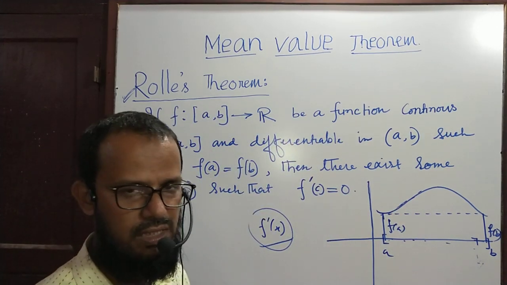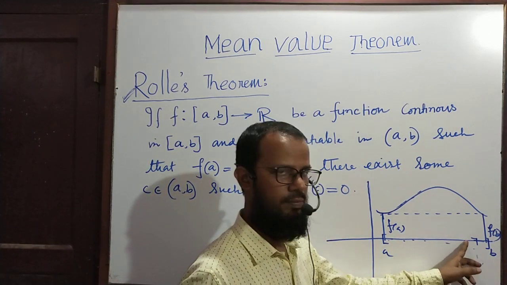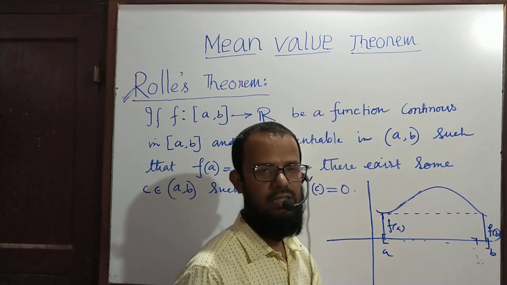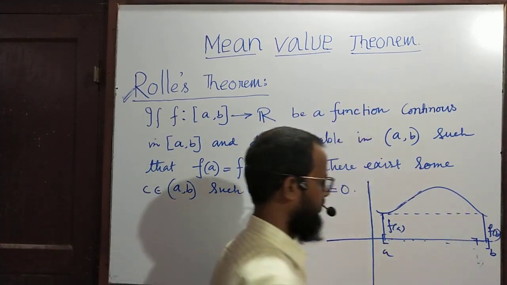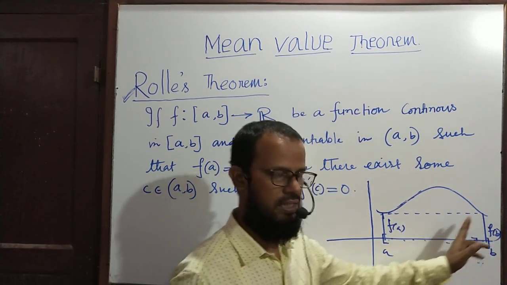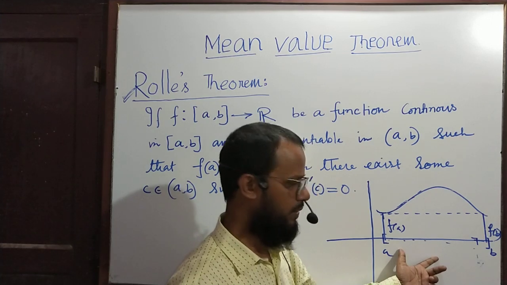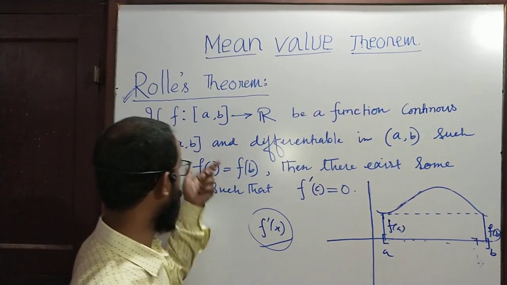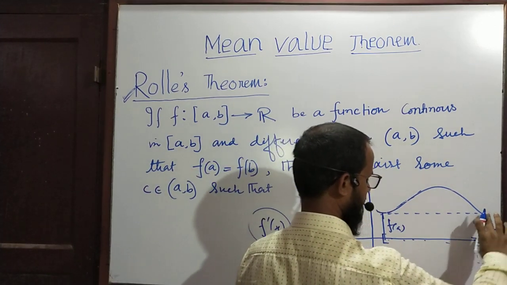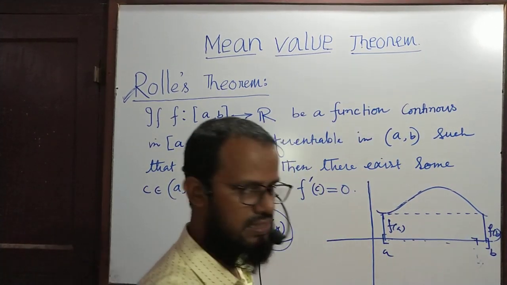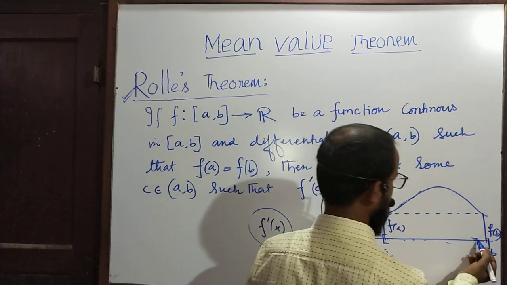f dash x means the slope of the tangent. That means at every point in the domain you are getting a unique tangent. And if this is satisfied, the function is continuous in the closed interval AB and differentiable in the open interval AB, such that this functional value is equal to that functional value, then the theorem says there exists at least one point between A and B.